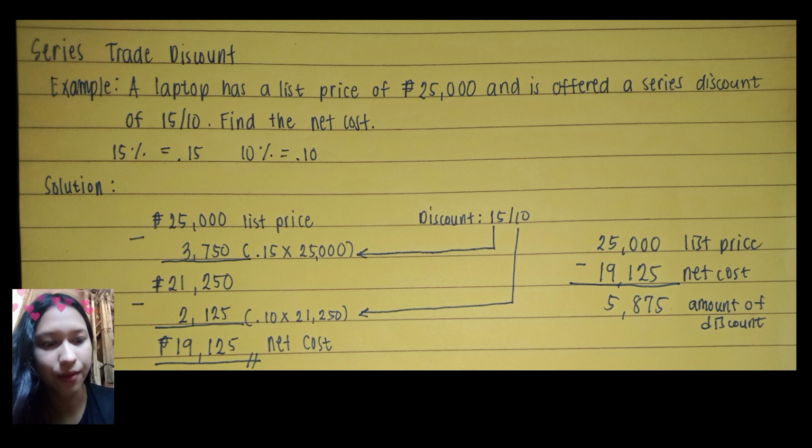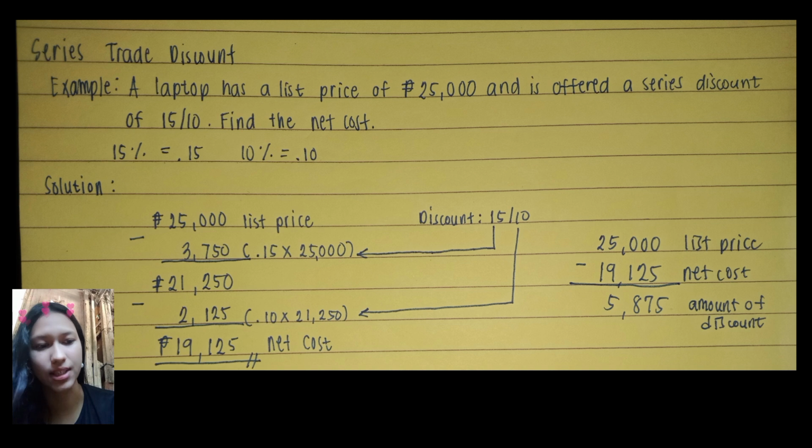So we have here 0.10 times 21,250, which is the difference from above. 0.10 times 21,250 is 2,125. So we're going to subtract it from 21,250. 21,250 minus 2,125 is 19,125.